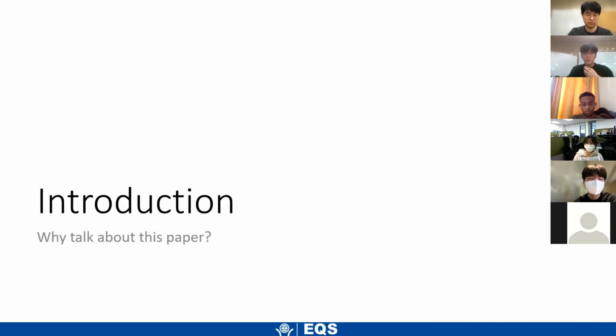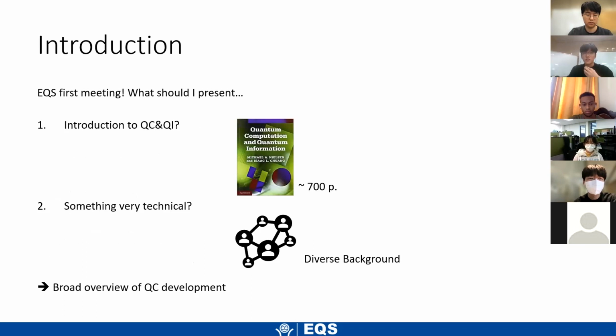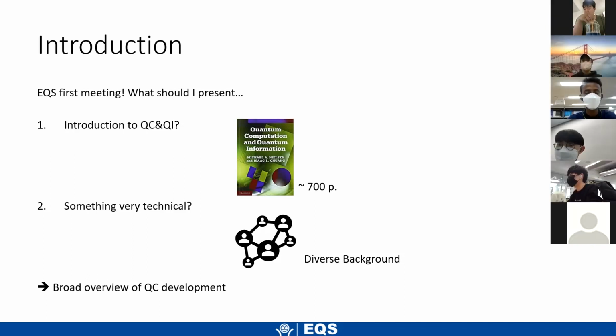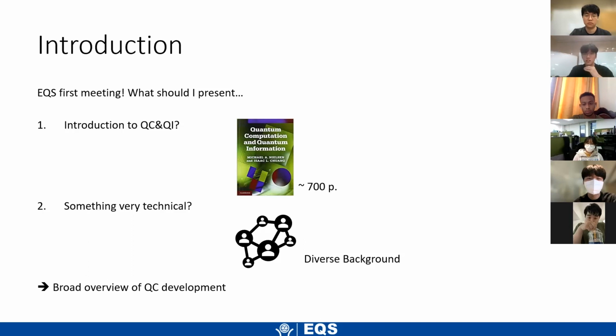So why did I choose this paper? Today is the first meeting, and I was thinking about what I should present. The first candidate that I had was a short introduction to quantum computing and information, but obviously there are many good books and papers on this, and I didn't feel qualified enough. So I decided maybe I could talk about something technical. But the problem is today is the first meeting, and we have lots of different people from different backgrounds. So I thought that it would be difficult to find the common denominator. And so I decided to give a broad overview on quantum computing and its development. And I immediately thought about this article.